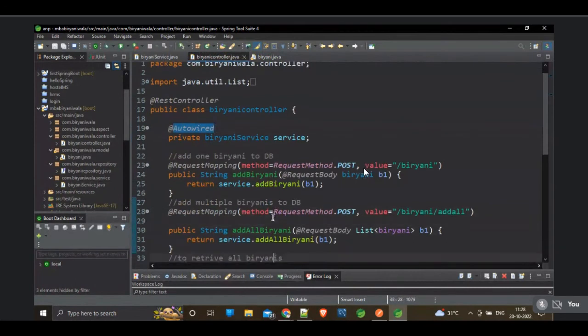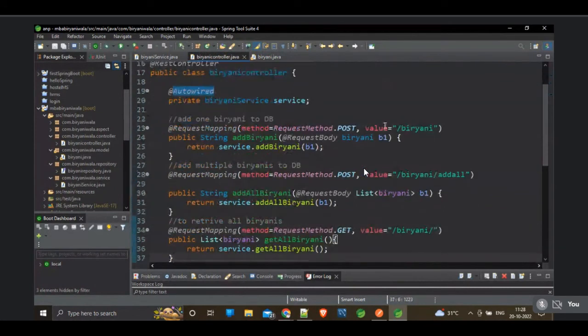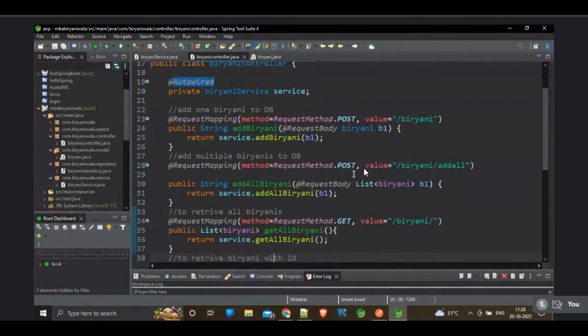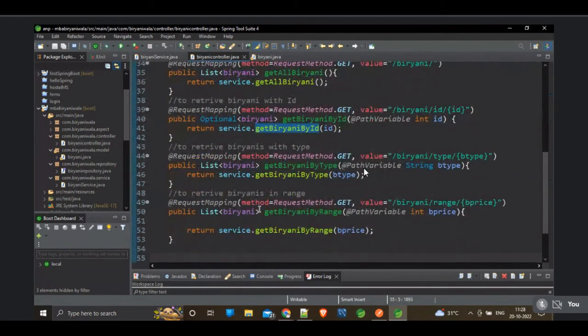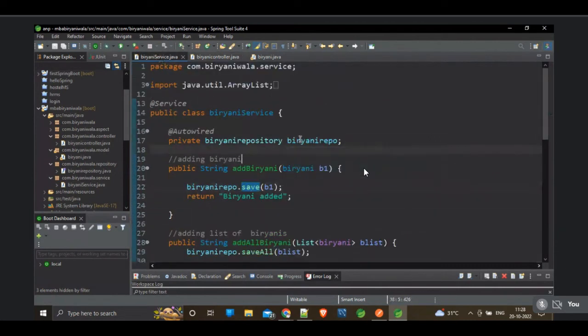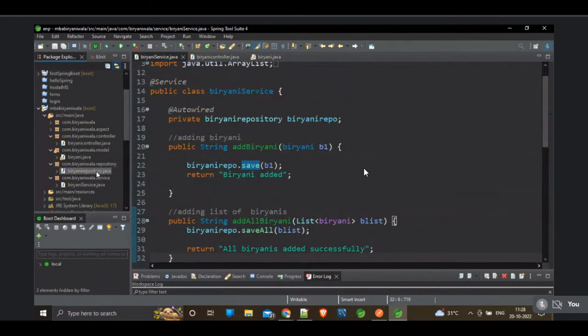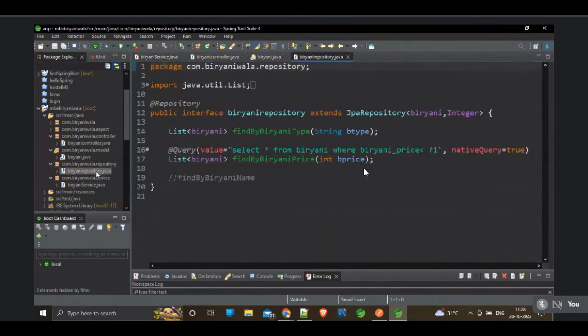We have 6 controllers. One is to add the biryani, one is to add multiple biryanis, one is retrieving all biryanis, and the remaining 3 are retrieving the biryani with ID, with type, and with range. We are having these types of controllers in our biryani controller, and we have 6 methods in the biryani service as well, and we have the repository. In the repository we created 2 custom queries.